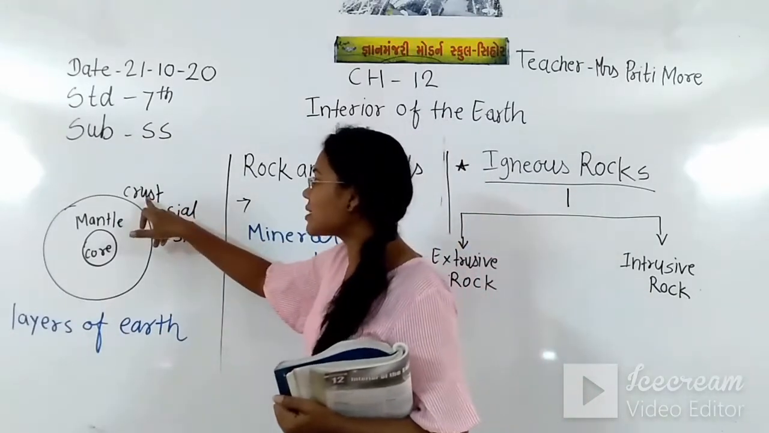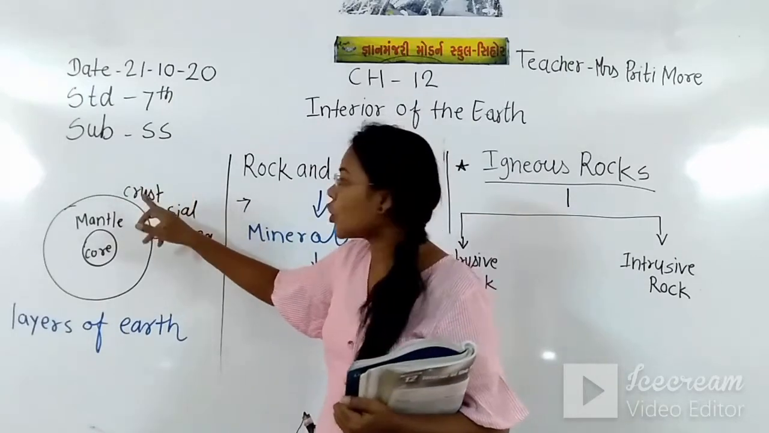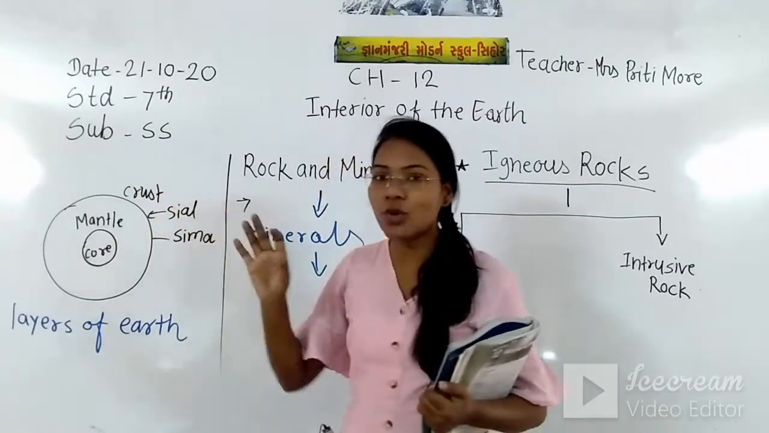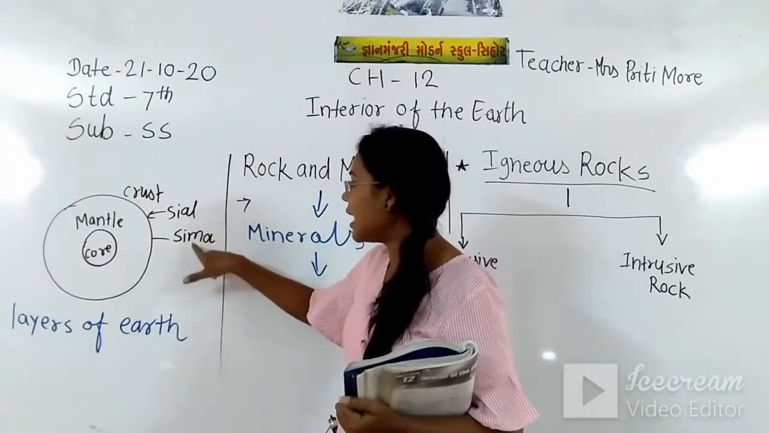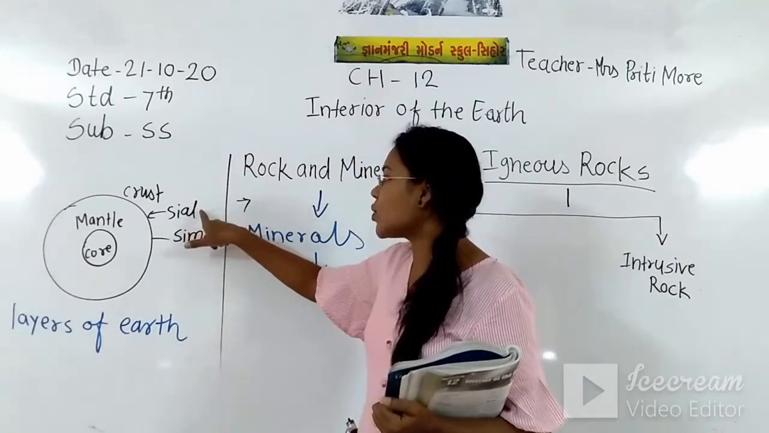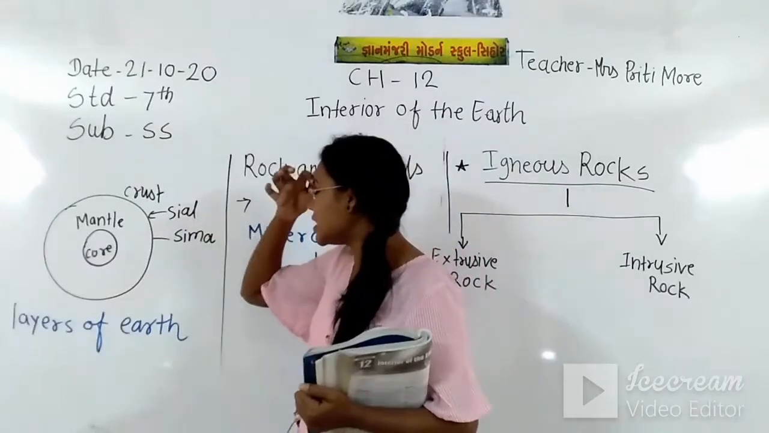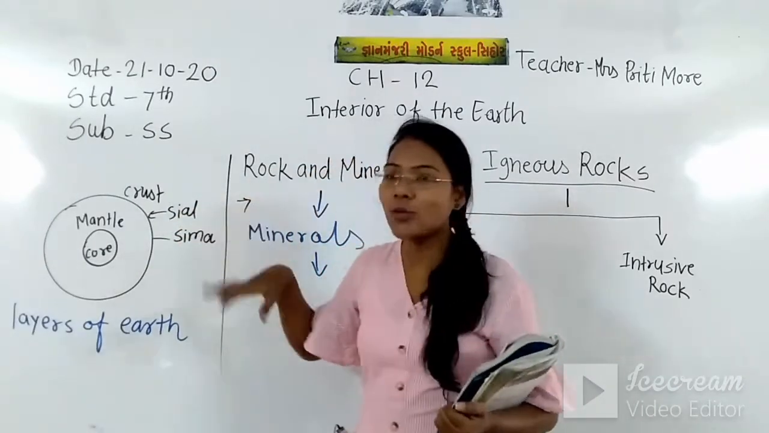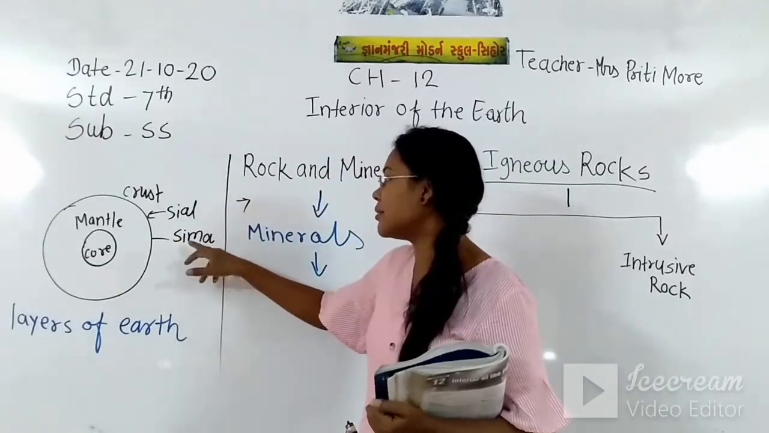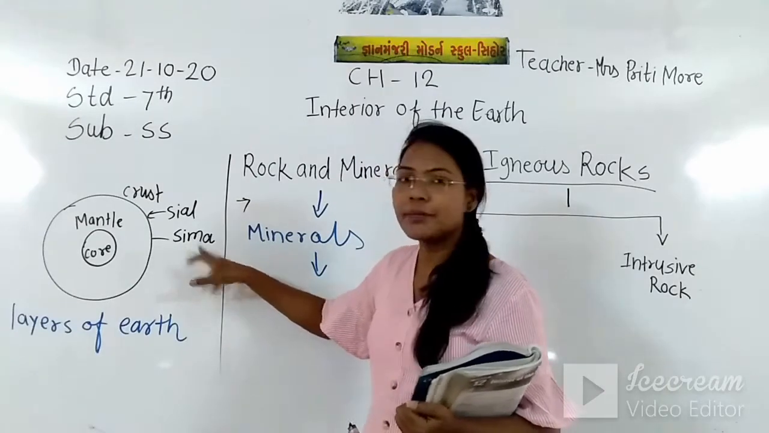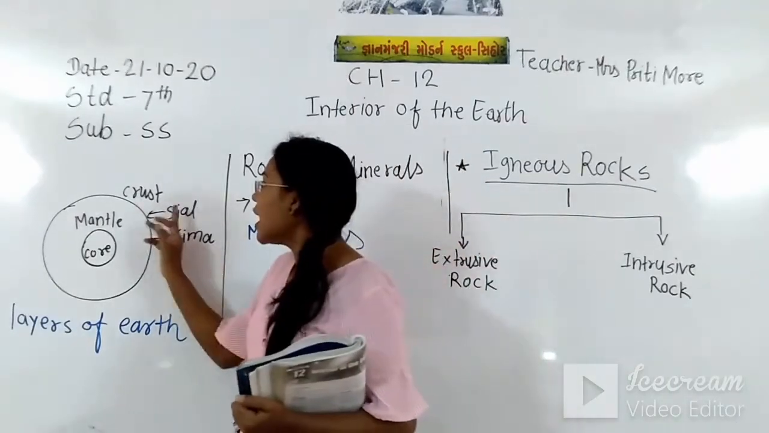The topmost layer is the crust, and it is made of Sial and Sima. Why is it called Sial and why Sima? Because Sial is made of silica and aluminium, and Sima is made of silica and magnesium. Then after that,